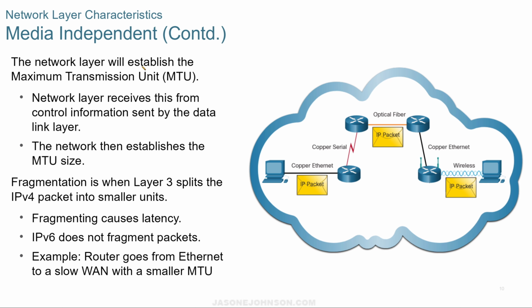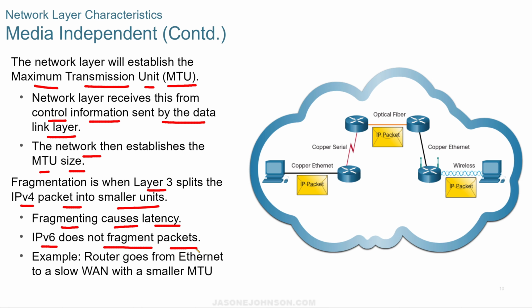And finally, the network layer will establish the maximum transmission unit, or MTU. The network layer receives this control information sent by the data link layer. The network layer then establishes the MTU size. Fragmentation is when layer 3 splits the v4 packet into smaller units, and fragmentation can cause latency or delay. v6 does not fragment packets. An example of this is a router going from Ethernet to a slow WAN with a smaller MTU, and it would need to break the packet up.